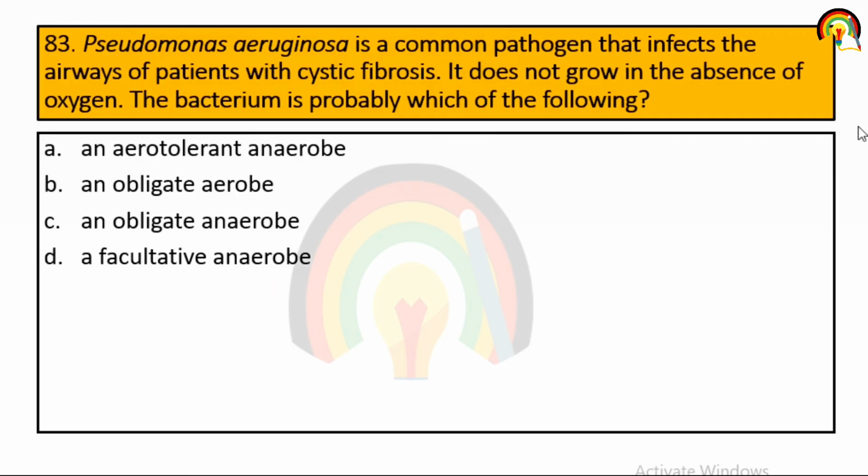Next one, Pseudomonas aeruginosa is a common pathogen that infects the airway of patients with cystic fibrosis. It does not grow in the absence of oxygen. The bacterium is probably which of the following? An aerotolerant anaerobe, an obligate aerobe, an obligate anaerobe, a facultative anaerobe. So Pseudomonas aeruginosa, this is mostly an obligate aerobe.